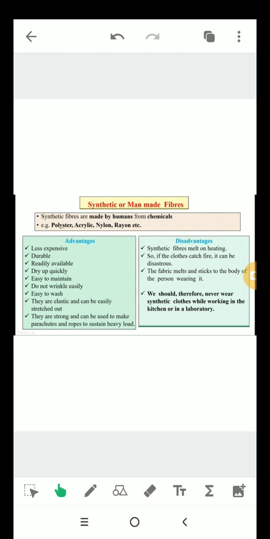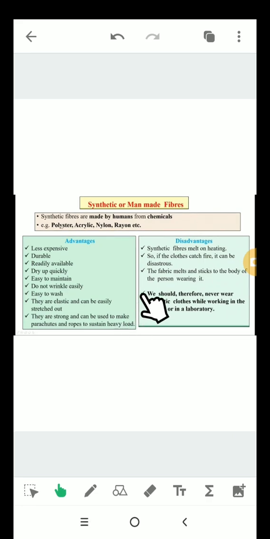And they also have some disadvantages. Synthetic fibers melt on heating, so if the clothes catch fire, it can be disastrous. The fabric melts and sticks to the body of the person wearing it. We should therefore never wear synthetic clothes while working in the kitchen or in the laboratory. Okay. With this, we completed fibers.